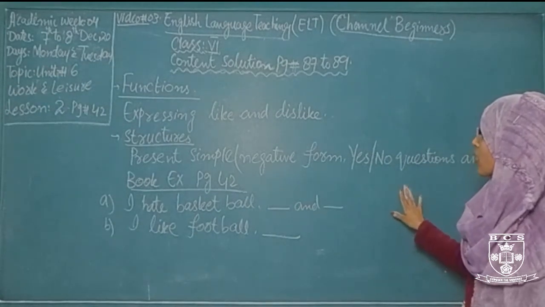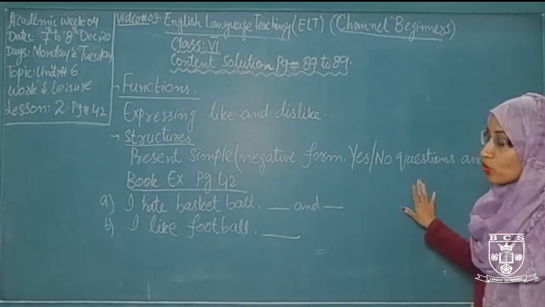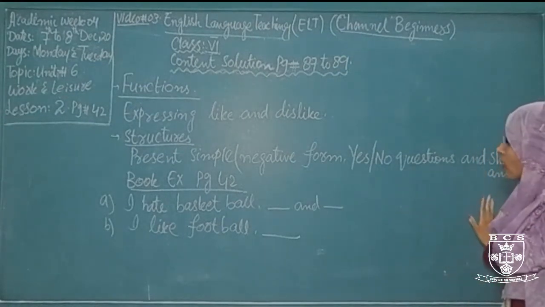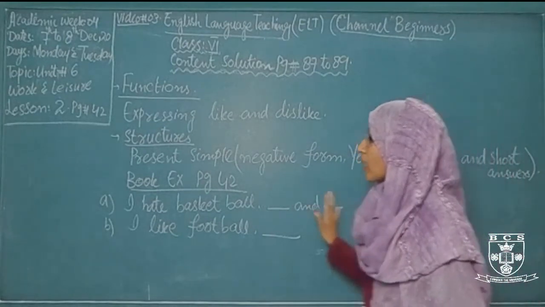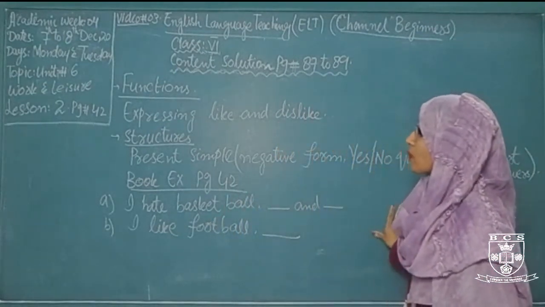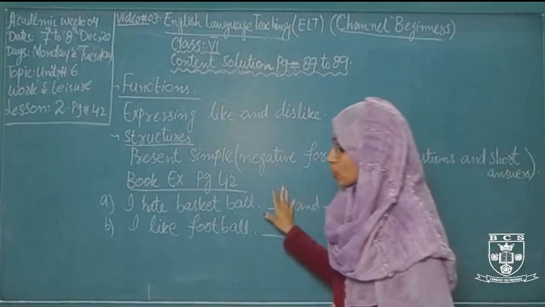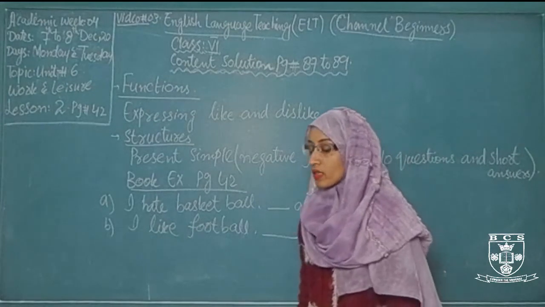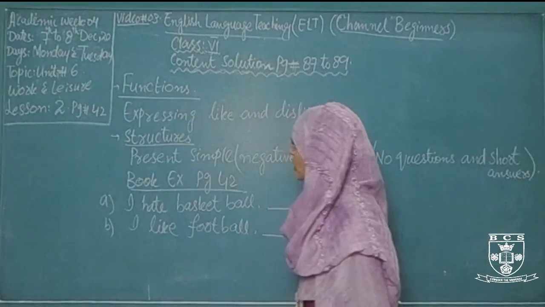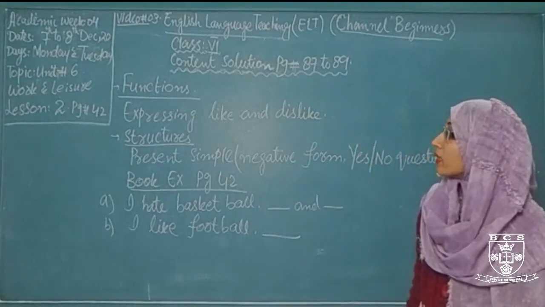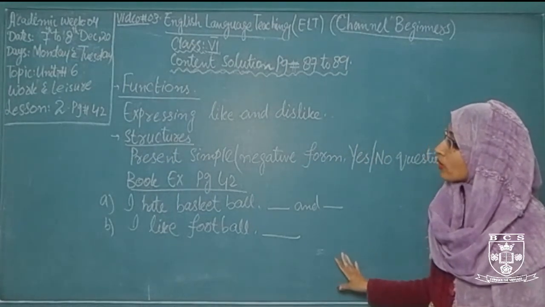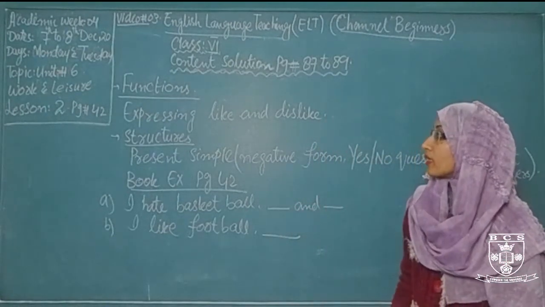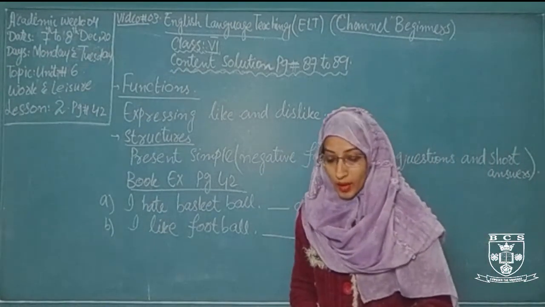Yes, I like it. And do you like basketball? No, I don't like it. You don't play basketball or tennis? No, I don't. And the short answer, no, I don't, and I don't like it. These are the basic grammatical structures used in this conversation. Now, there is a lot of vocabulary under different headings used in this conversation, like some nouns: Alan, Barry, and sports, basketball, football, tennis, TV. These are the nouns used in this conversation under the noun heading.